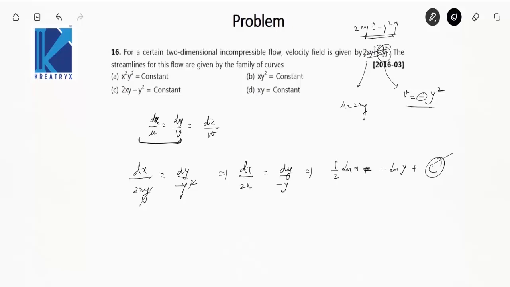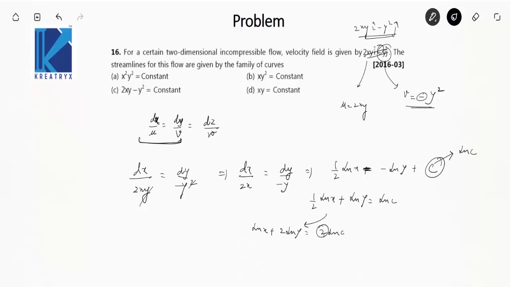Let's take it as ln c. To make our equation simple, we'll take it as ln c. So this is half ln x plus ln y is equal to ln c. So that implies ln x plus twice ln y is equal to 2 ln c.